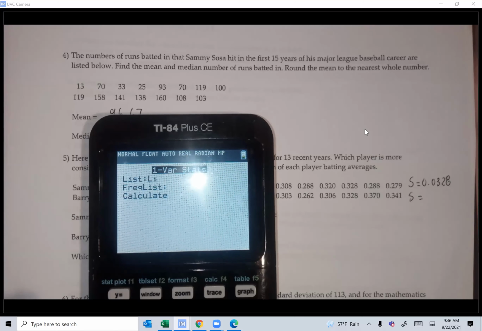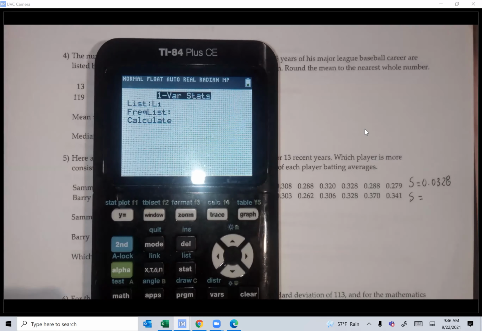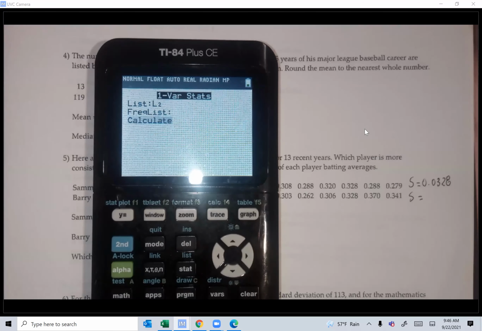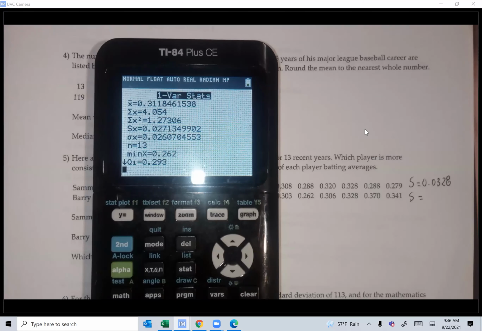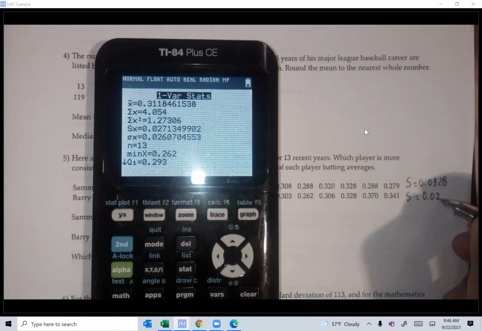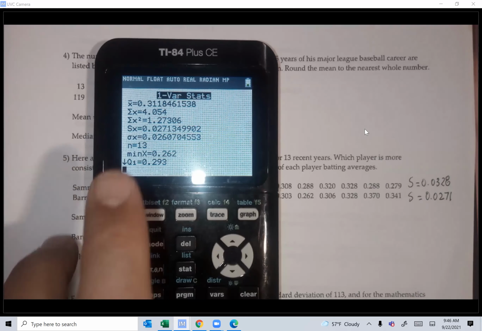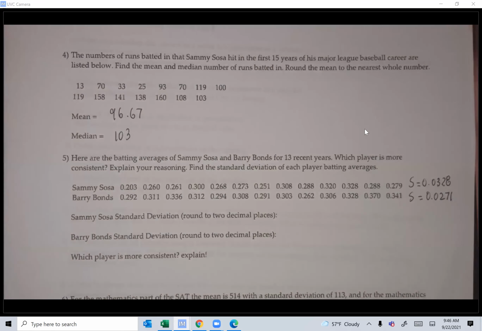And here's how you do it. Press the second key, and then number 2, and change to L2. And S is 0.0271.